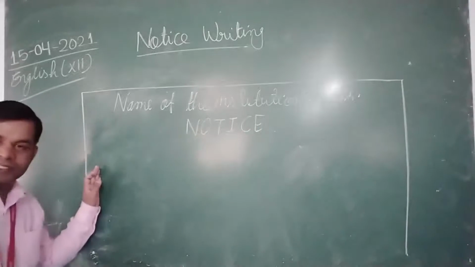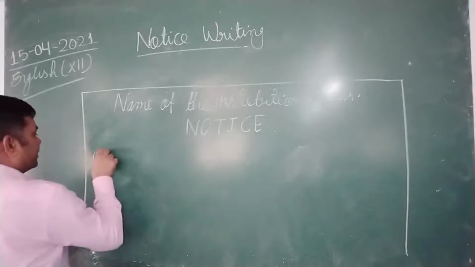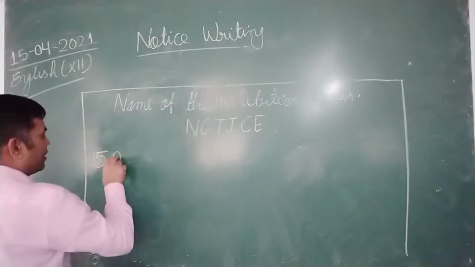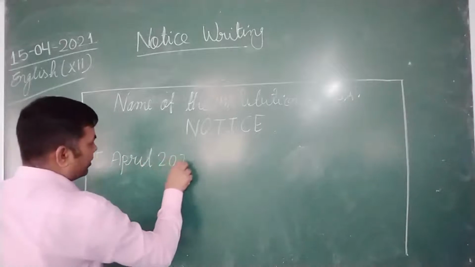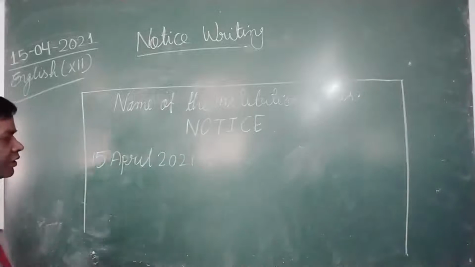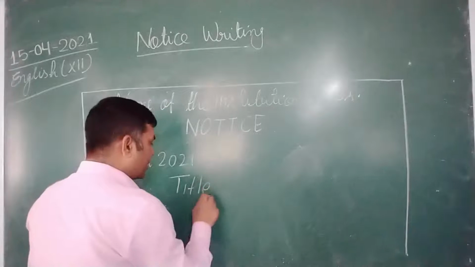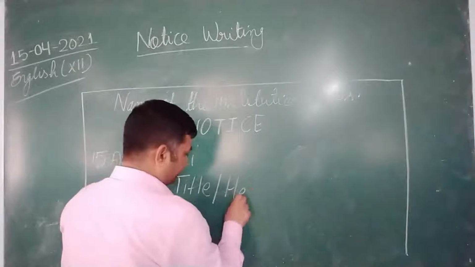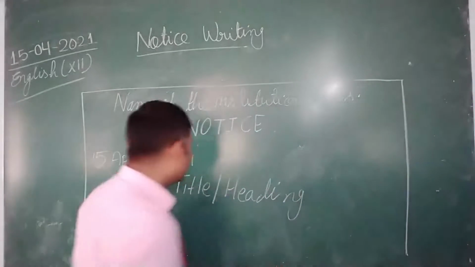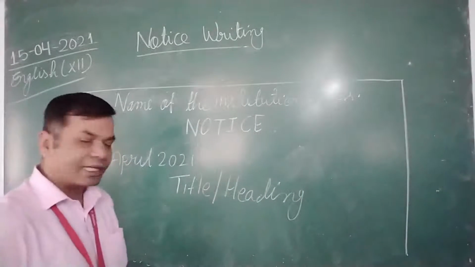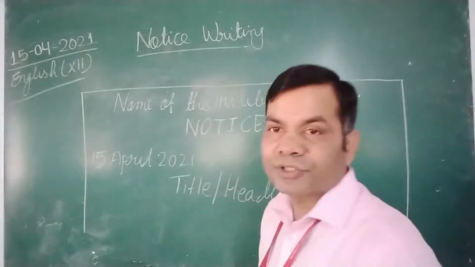Then on the left hand side you will have to write the date, as it is 15 April 2021 today. Then the title or heading, what the notice is about. You can either write the title in capital letters or capitalize the first letter of each word.